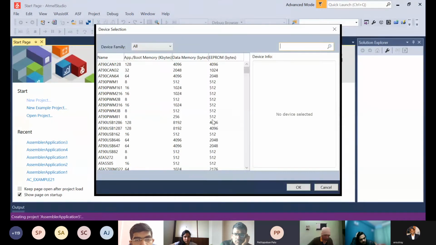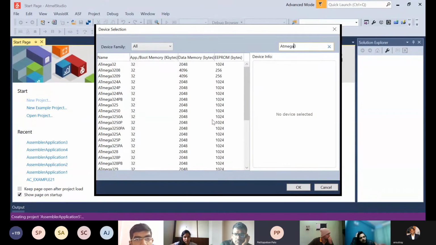After you have chosen which code you want to write, either assembly or C/C++, we choose our device, the device in which you are going to run your program. It is Atmega32 right now.